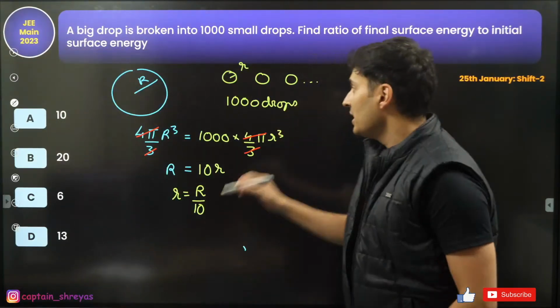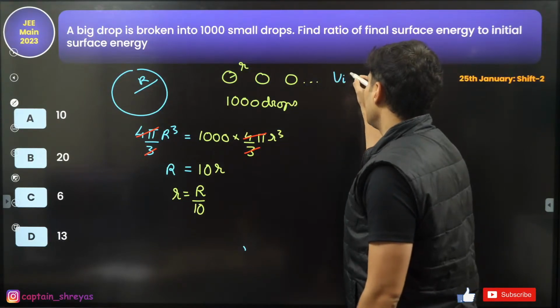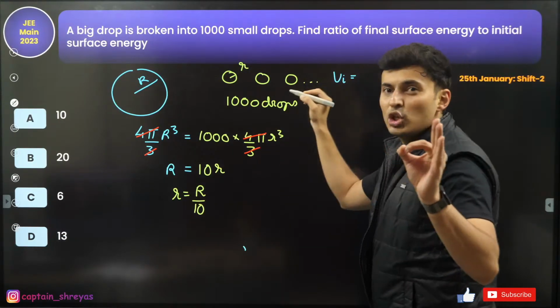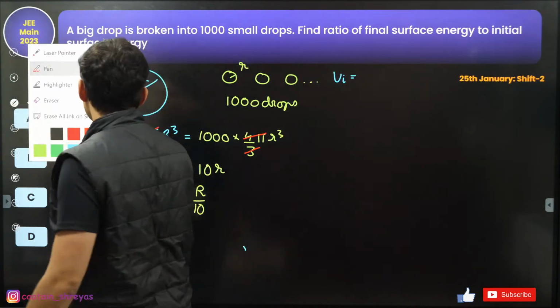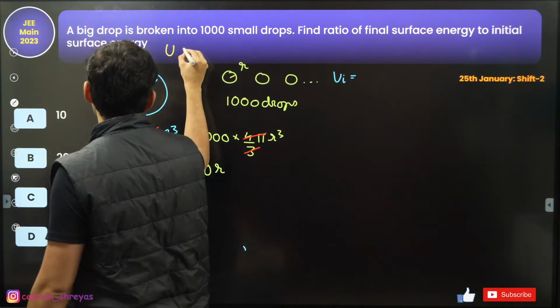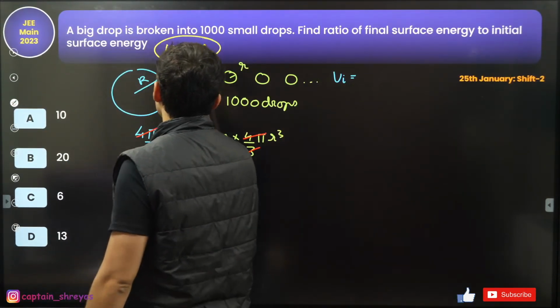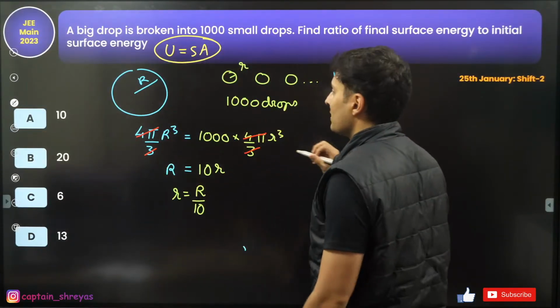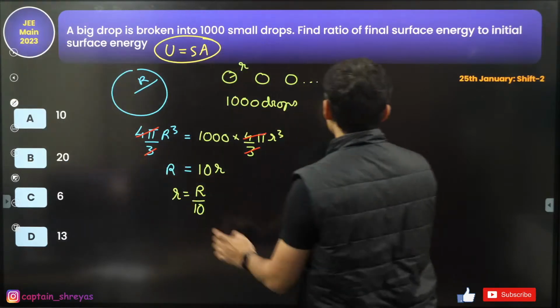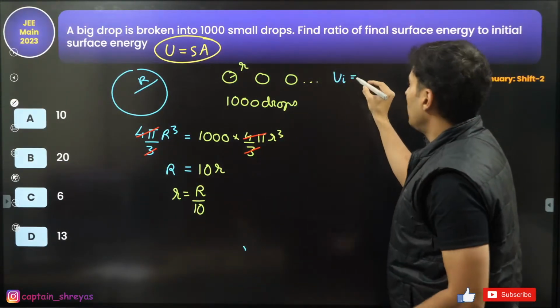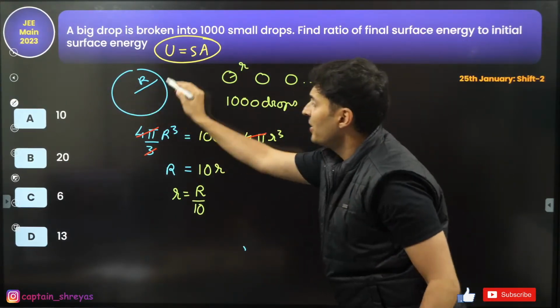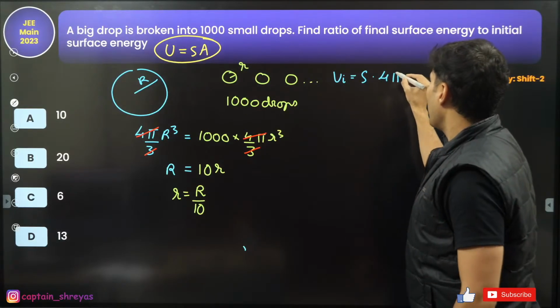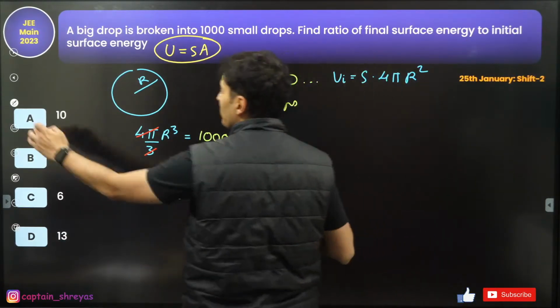Next thing, find the initial and final energy. Initial energy will be U equals S into A. I hope you remember this formula. Surface energy is surface tension into area. How many of you remember this? If you remember it, it's very easy, guys. So, my dear students, initial energy is surface tension into area. Surface area of a sphere is 4 pi R square. That's it.